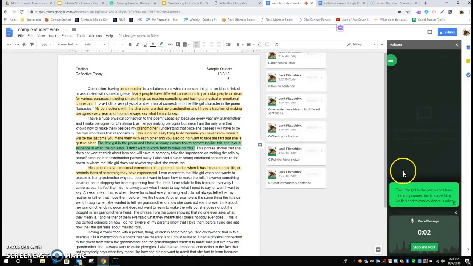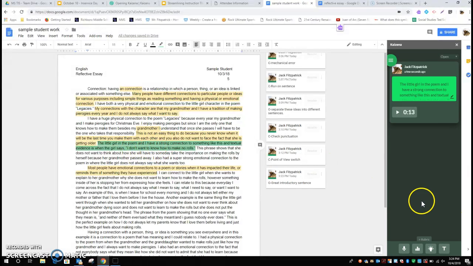Hey, how you doing? Do me a favor. I want you to reread this sentence, and I want you to figure out a better way to write it. It can get a little confusing. I click stop and post that for the student to go ahead and listen to what I have to say.